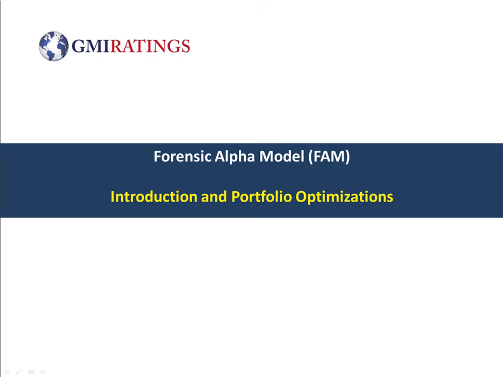So we'll begin with a history of the forensic alpha model, and even a step before that, the history of fraud detection using forensic accounting and governance. Then we'll get into the forensic alpha model results and look at optimizations which isolate the FAM signal. Let's start at the beginning with some background.